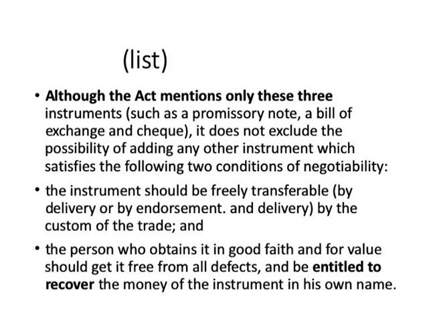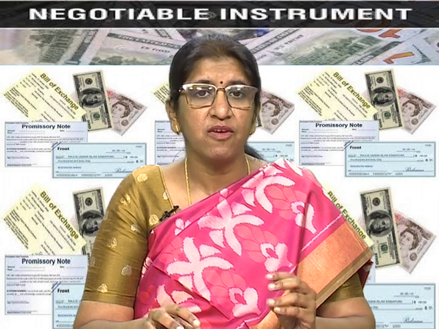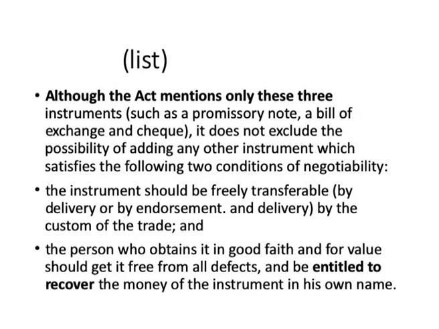So, though the definition of the Act mentions only three instruments, other instruments can also be called negotiable instruments when they satisfy two conditions of negotiability. Though the Act says a promissory note, a bill of exchange or a check is a negotiable instrument, if two conditions of negotiability are satisfied, other instruments also can become negotiable instruments. Now, what are those two conditions of negotiability? The first one is the instrument should be freely transferable, and the second one is the person who obtains it in good faith and for value should get it free from all defects, and he should be entitled to recover the money in his own name.